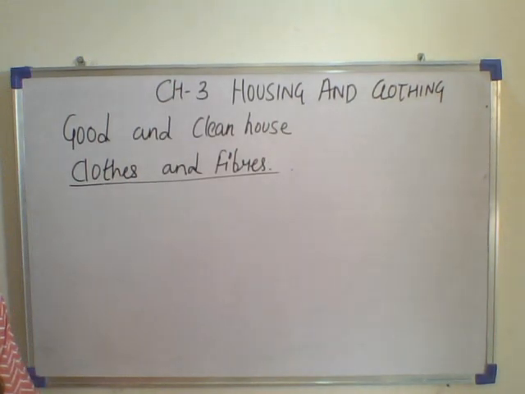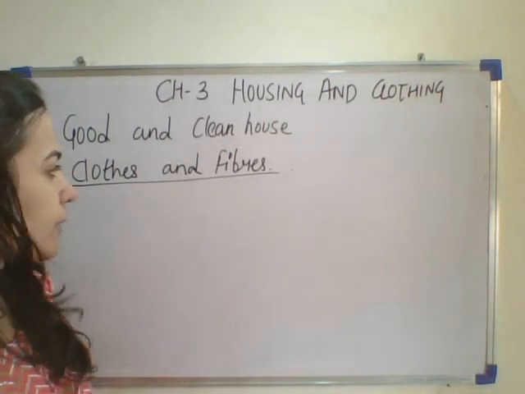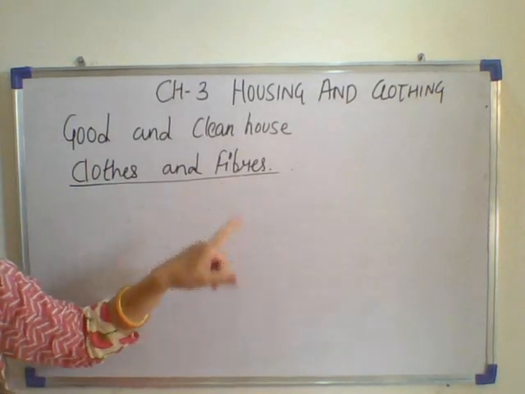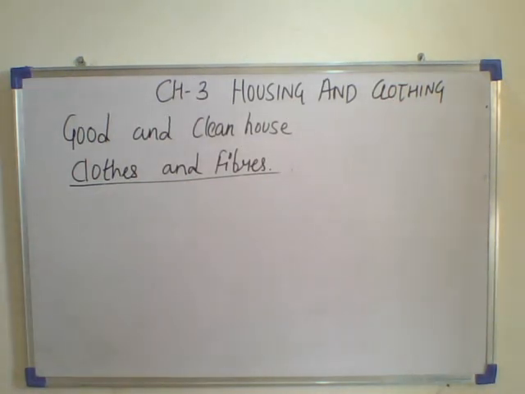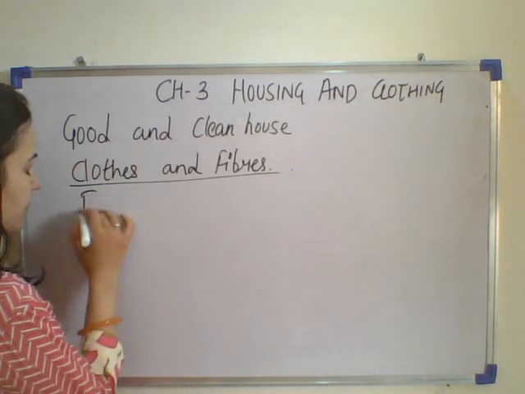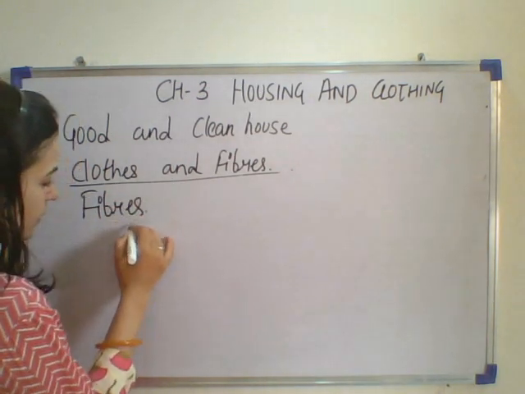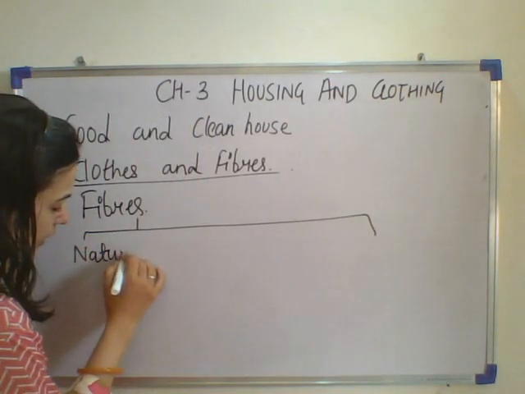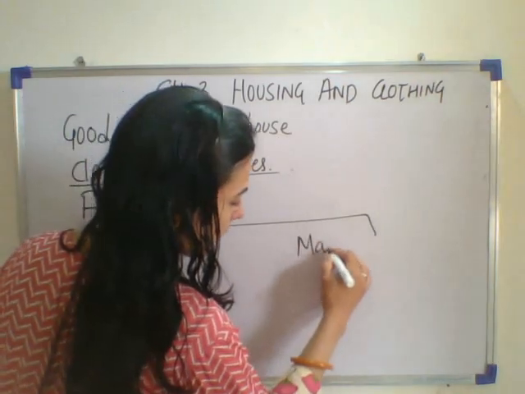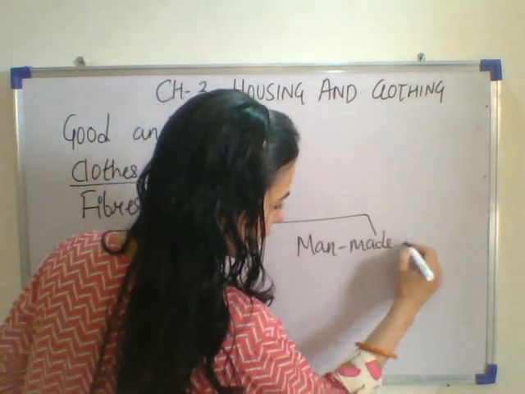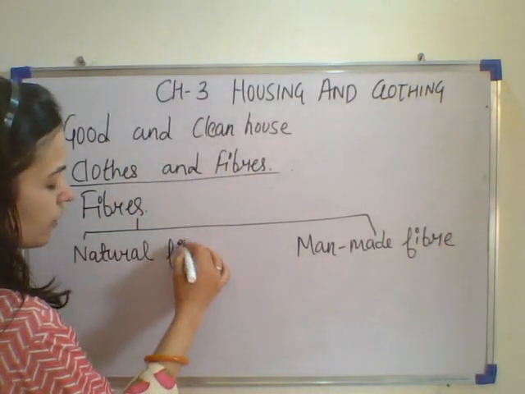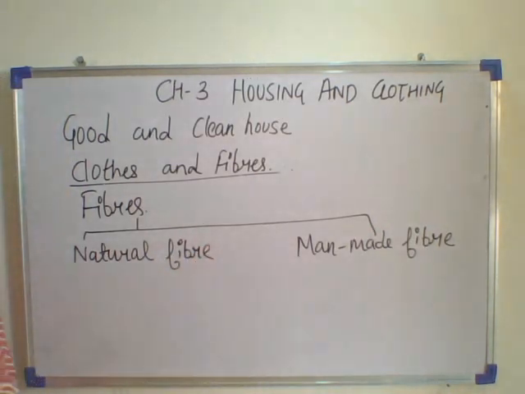Clothes are made of fibers. Fibers are of two main types: natural fibers and man-made fibers. The first one is natural, and the second is man-made fiber.